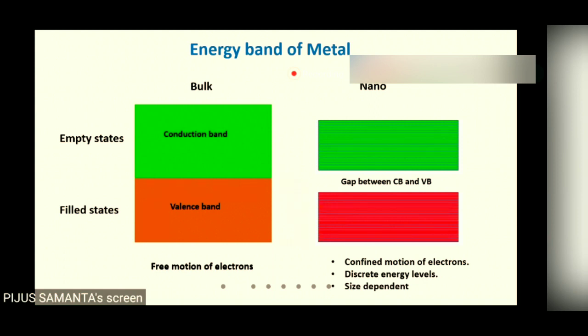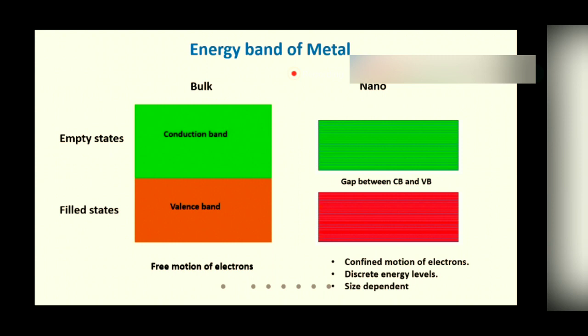But on decreasing the particle size of the metal to nanoscale, we have already seen that the energy becomes quantized, and a detailed calculation will show a band gap will be created between the valence band and the conduction band. This occurs due to the confined motion of the electrons.